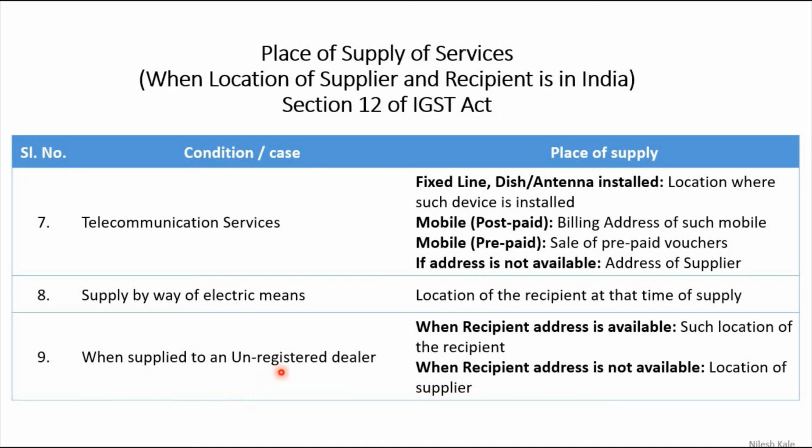When supplied to an unregistered dealer, what will happen? When the recipient address is available, location of such recipient. When recipient address is not available, location of supplier. This is the case of reverse charge, right? In next video we will learn about reverse charge.